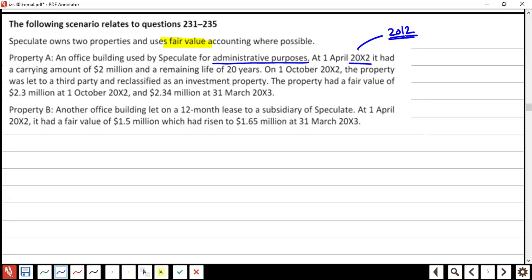The property was let to a third party and reclassified as investment property. So it is jumping from IAS 16 to IAS 40. The fair value at the time of the change is 2.3 million, and at the time of year end?